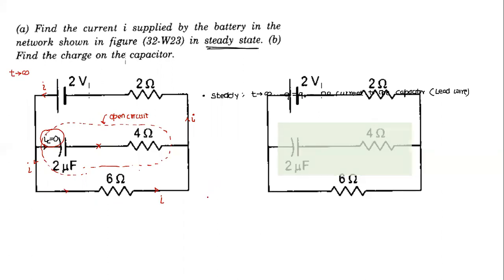Current will be equal to 2 by 8. Okay. Find the current. Okay, yes. Sir, we can ignore the 4 ohm resistor, right? So for both the cases.